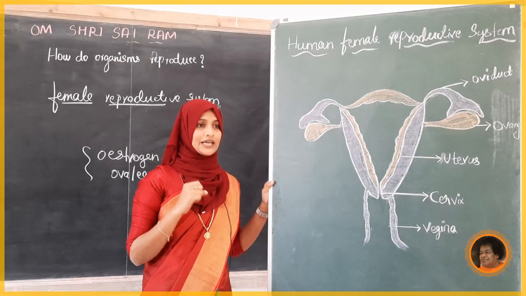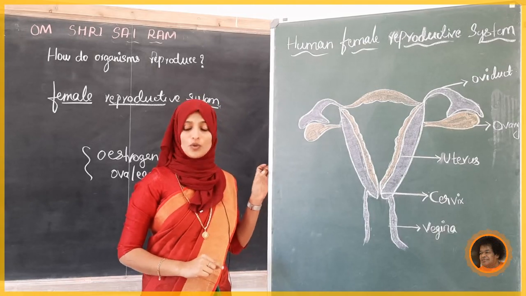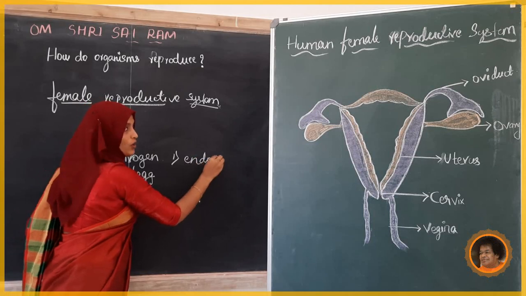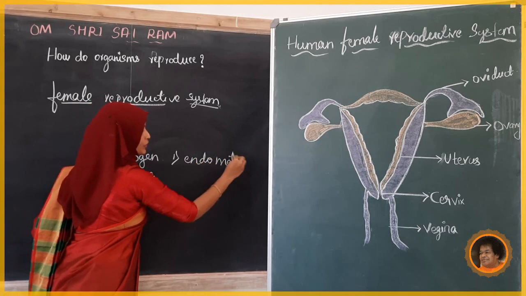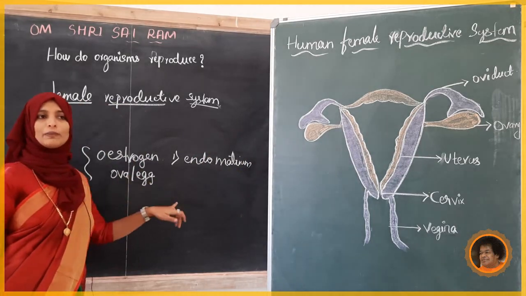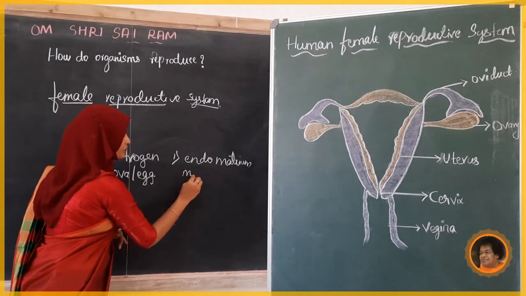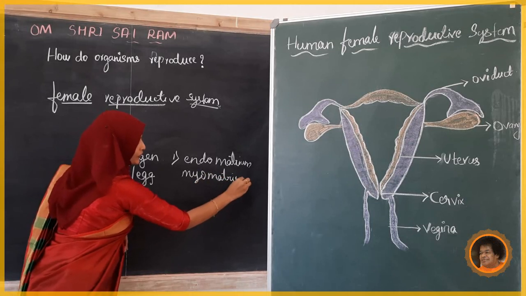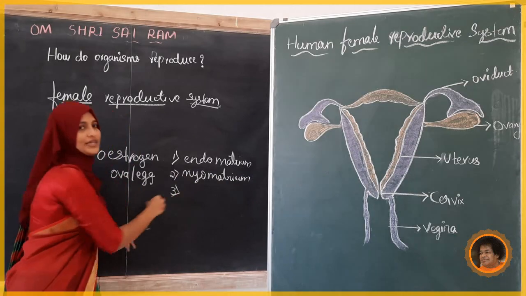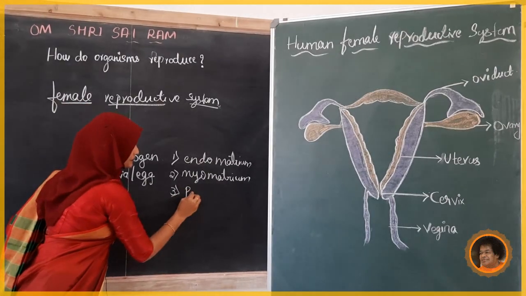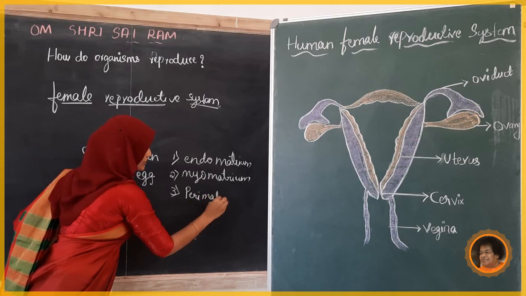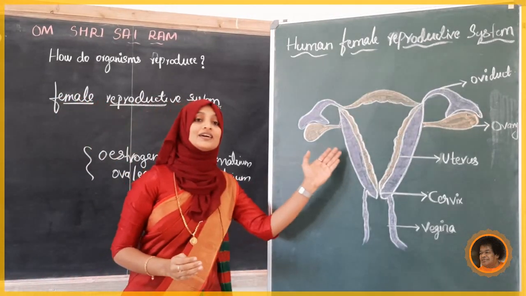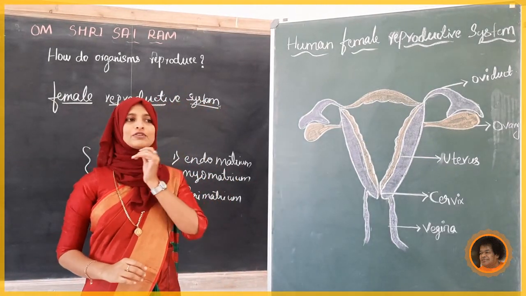The inner one is called the endometrium. The middle one is called the myometrium. The third one is called the perimetrium. These are the 3 coverings or layers present in the uterus. Okay, we'll see them one by one.